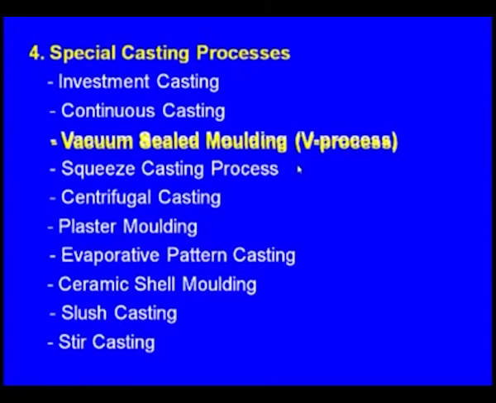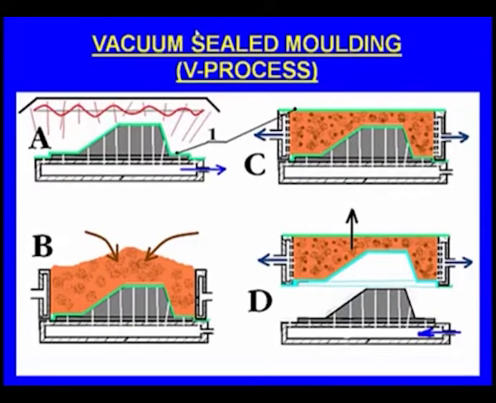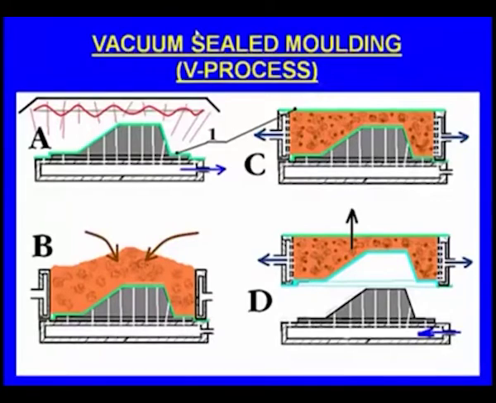Next one, the vacuum sealed molding process. This is also known as the V process, and this was recently developed in Japan. What is the principle of vacuum sealed molding? Here we use vacuum to hold the molding sand, whereas in green sand molding, we mix some binders and moisture so that some binding action will be developed within the molding sand, and such a sand we place inside the molding box, and when we compact, we get a molding cavity.